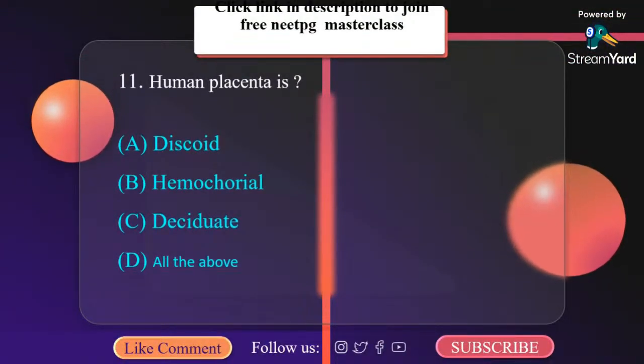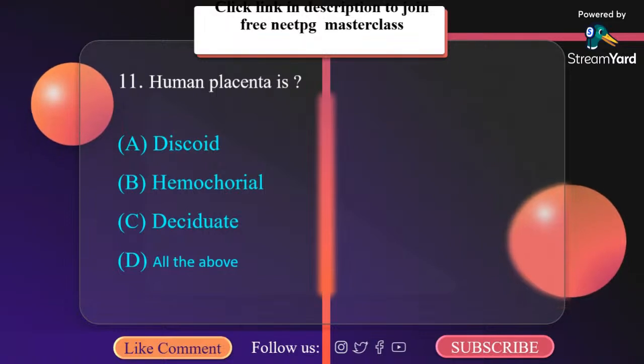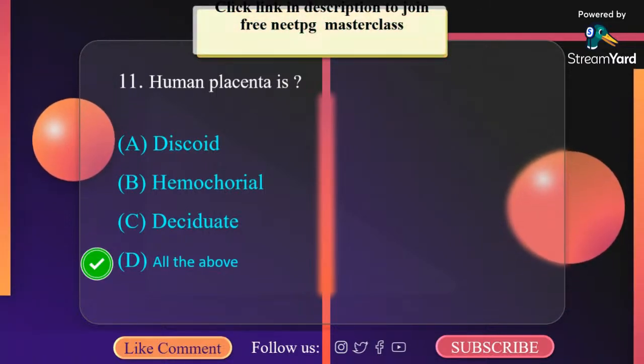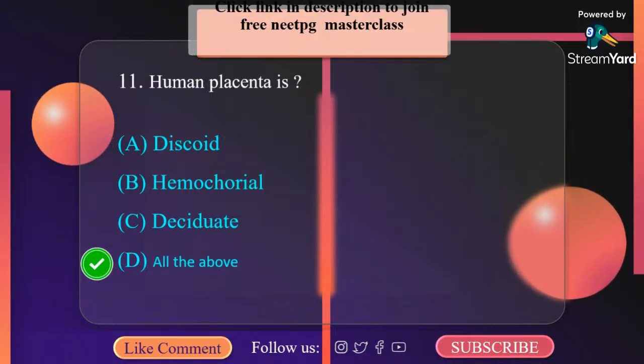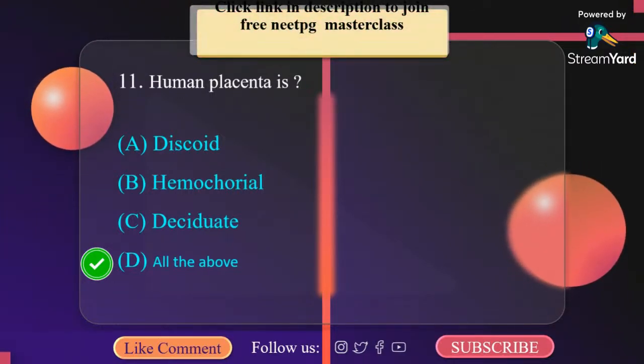Human placenta is: A. Discoid, B. Hemochorial, C. Deciduate, D. All of the above. It is all of the above. Human placenta is discoid because of its shape, hemochorial because of direct contact of chorion with maternal blood, and deciduate because some maternal tissue is shed at parturition.